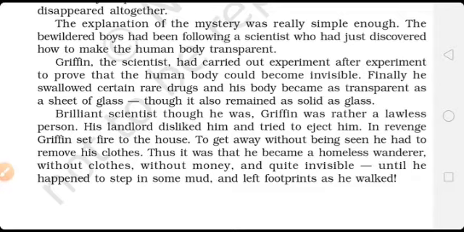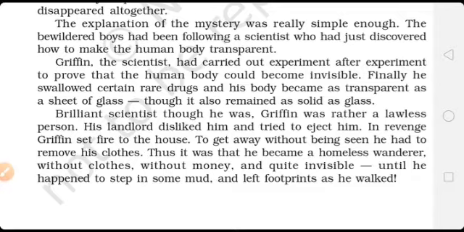Brilliant scientist. Brilliant here means talented, because he discovered the drug which easily made the human body transparent, just like solid glass. His experiment, his discovery, is very good, but he applied it for himself.